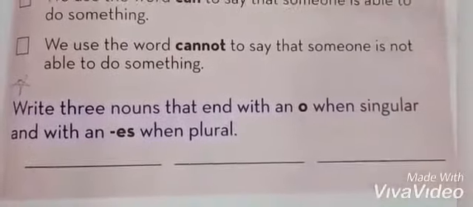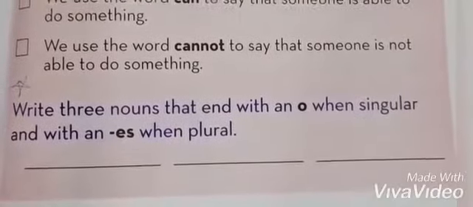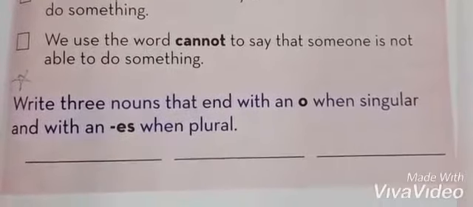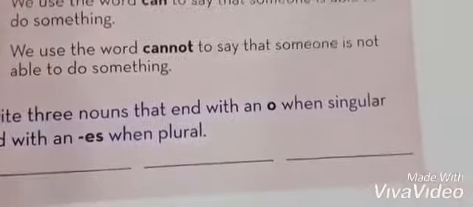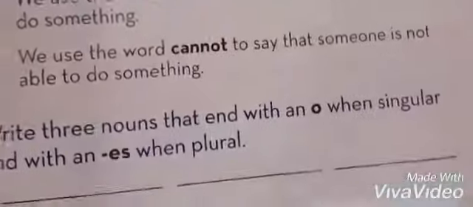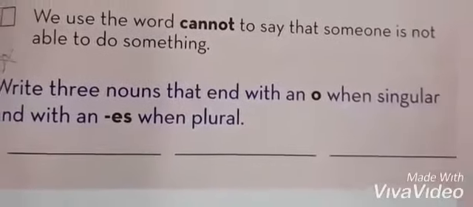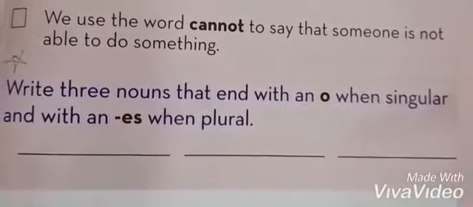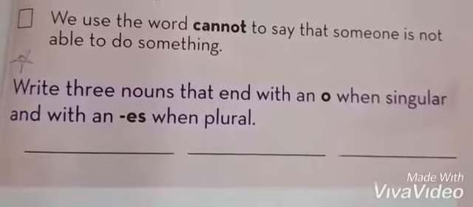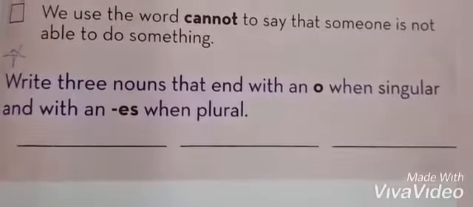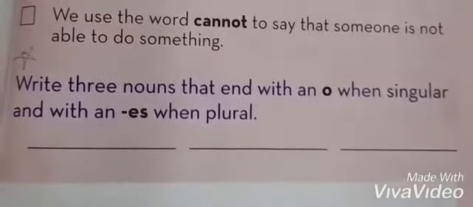Next one, potato, P-O-T-A-T-O. So we have to add ES to make it plural. Potatoes. Number 3, hero, H-E-R-O, hero. We have to add ES to make it plural.